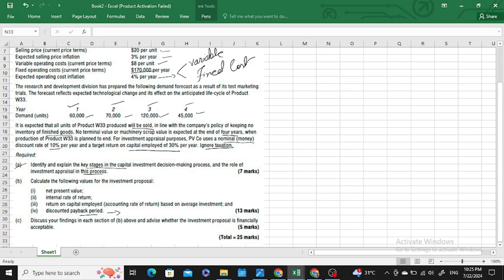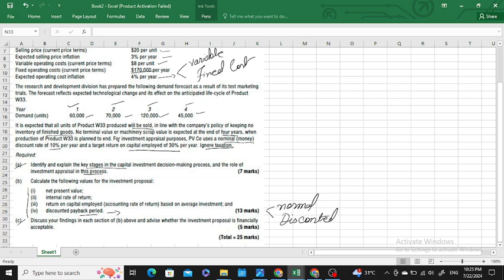As you know, there are two types of payback period. One is the normal payback period, and the other one is the discounted payback period. So here the question specifically requires the discounted payback period. Then moving forward to Part C, the question asks us to comment on the findings and your above observations, whether it is feasible to invest in the project after considering each of these four criteria.